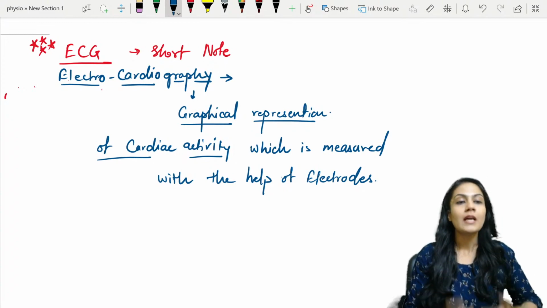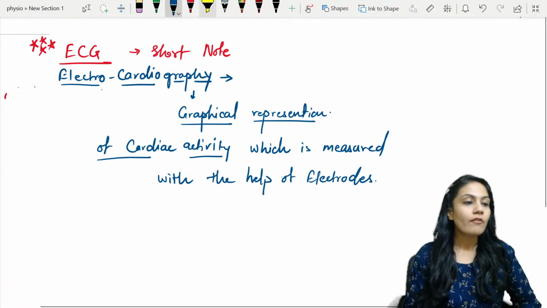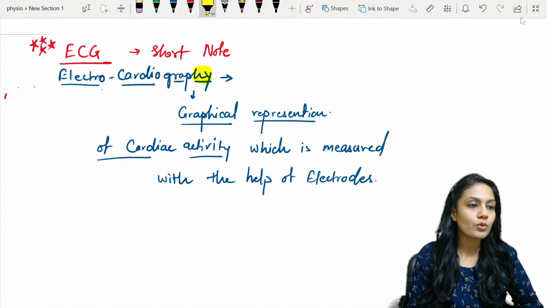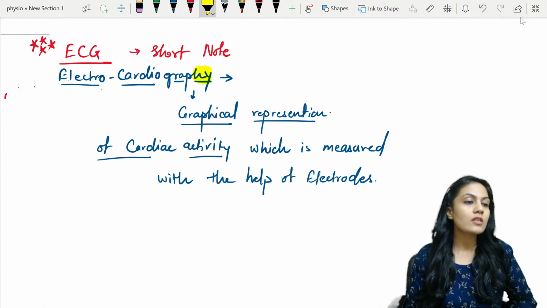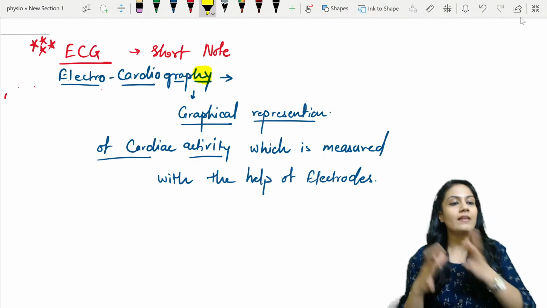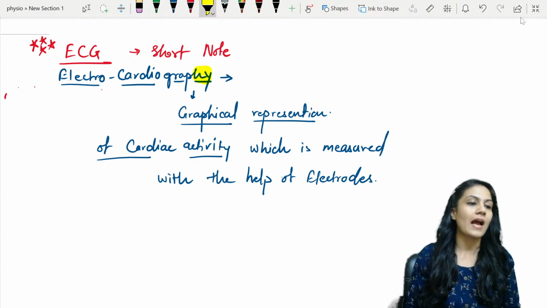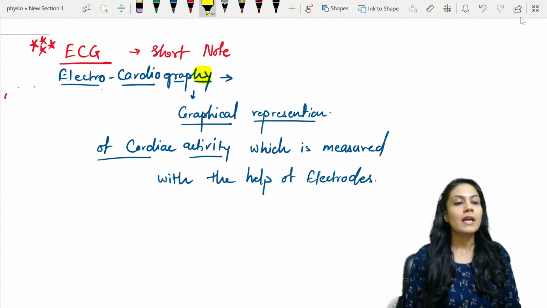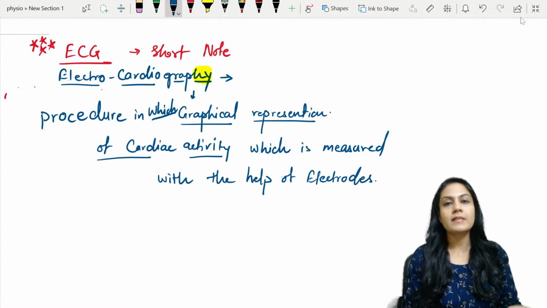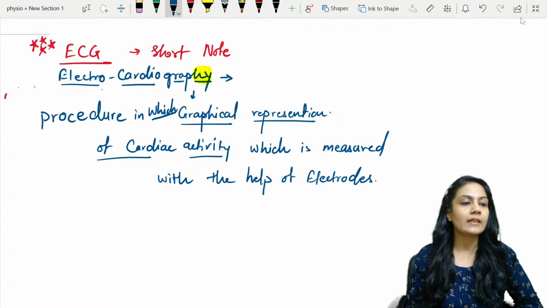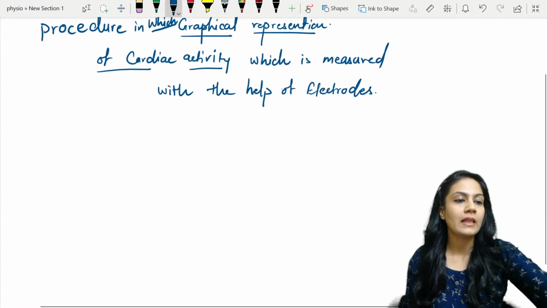That is nothing but a procedure, right? Whenever the word graphy is going to come, that is nothing but a procedure that we are doing. So this is the procedure in which the graphical representation of the cardiac activity which is measured with the help of electrodes is known as ECG. So the complete definition will be: it is a procedure in which we are taking out the graphical representation of cardiac activity, which is measured with the help of electrodes.